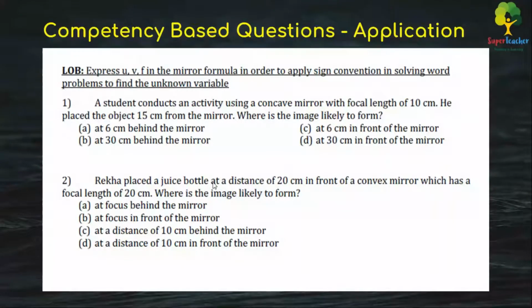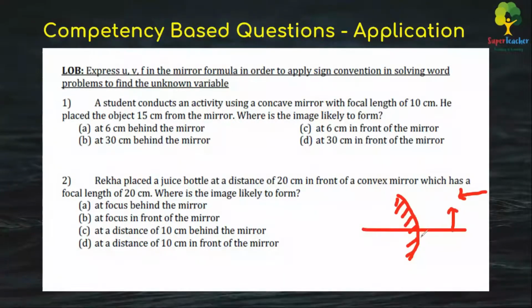And in the second question, Rekha has placed a juice bottle at 20 centimeters in front of a convex mirror. So when it is in front of the convex mirror, it is going to be negative, because we measure it in a direction opposite to the incident light. So let's quickly show that. If I want to draw it, I can draw something like this for the convex mirror. This is the direction of light, and let's say Rekha has placed it at 20 centimeters in front of the convex mirror somewhere here.